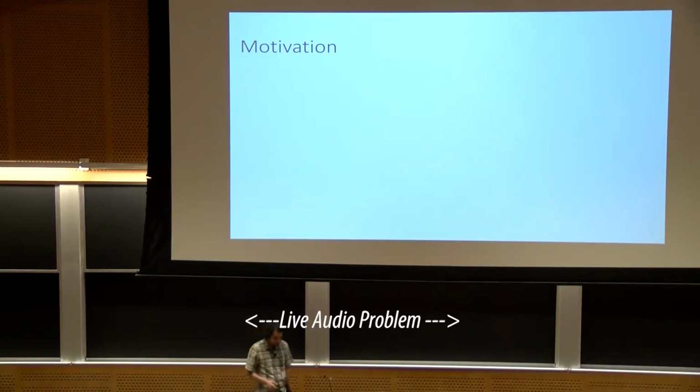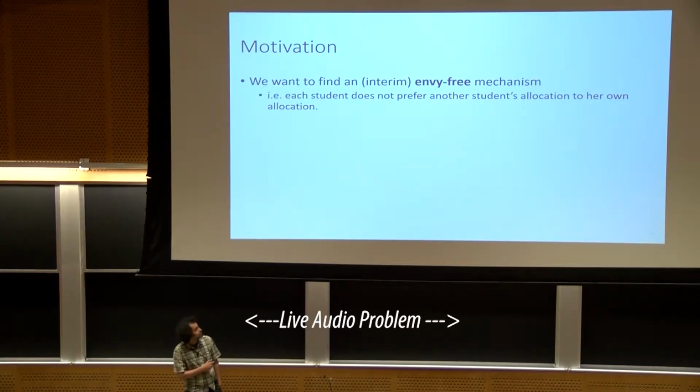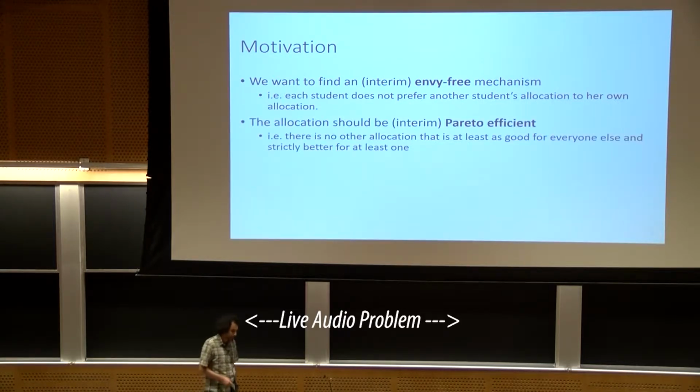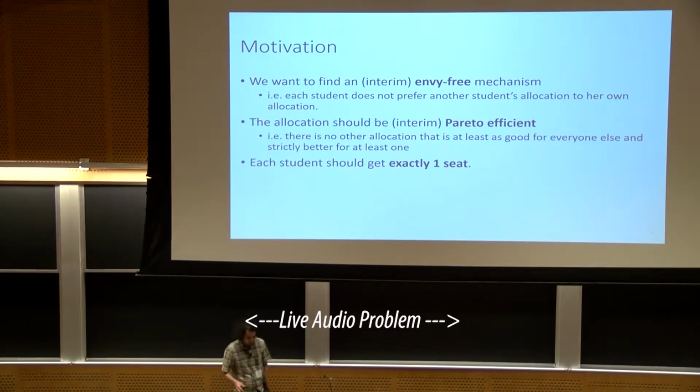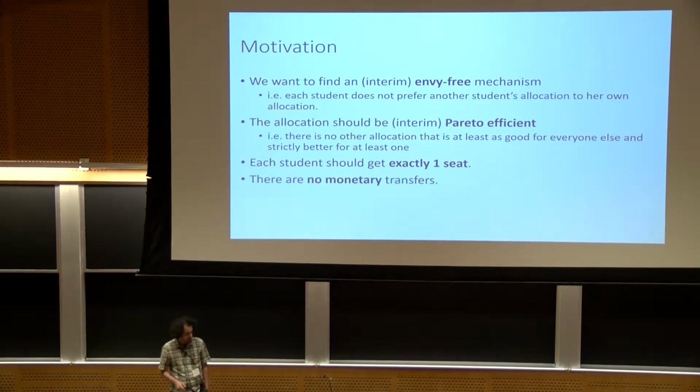So what we want here is to find a randomized mechanism which is interim envy-free, which basically means that the student prefers his own allocation over everyone else's. And also we want interim Pareto efficiency, which basically means that there's no other allocation which is at least as good for everyone and is strictly better for at least one student. We want, obviously, to assign one seat to each student exactly, and in this setting, it does not make sense to have monetary transfers.